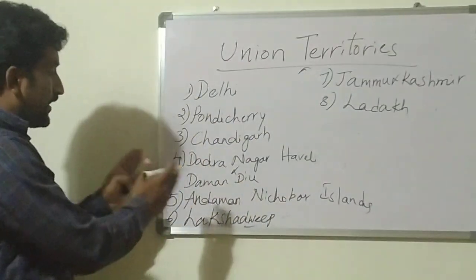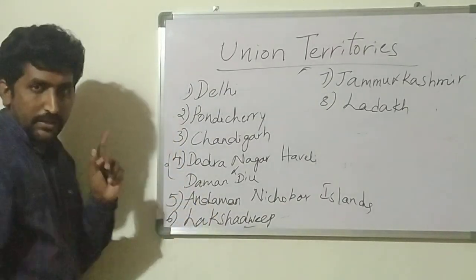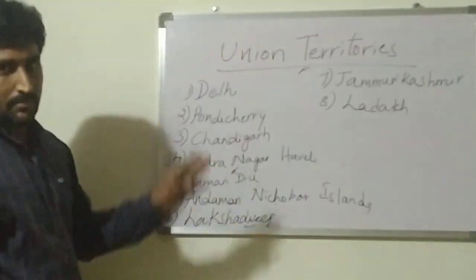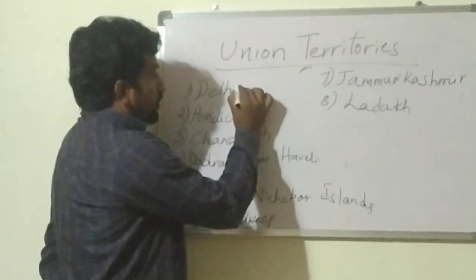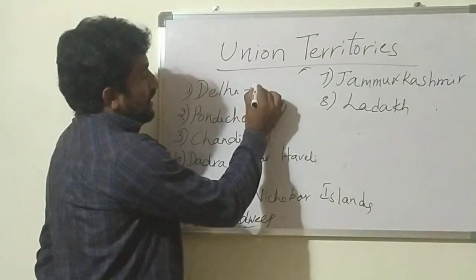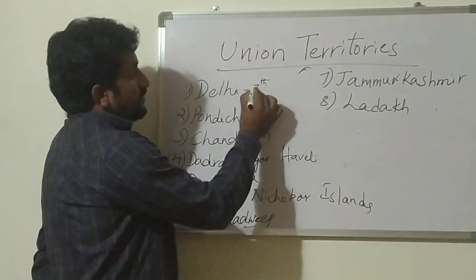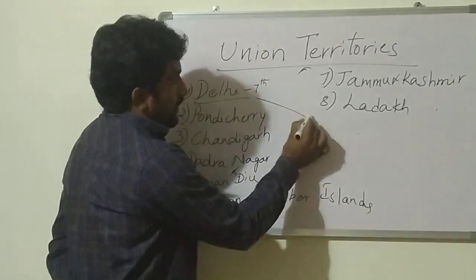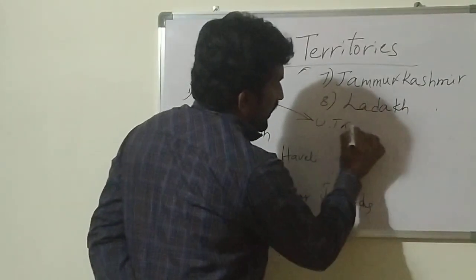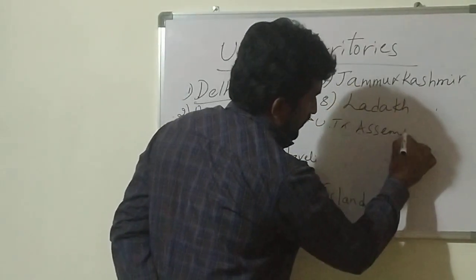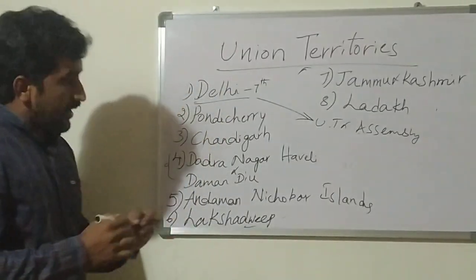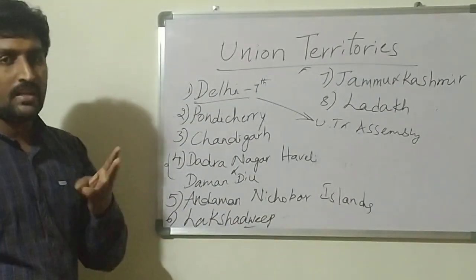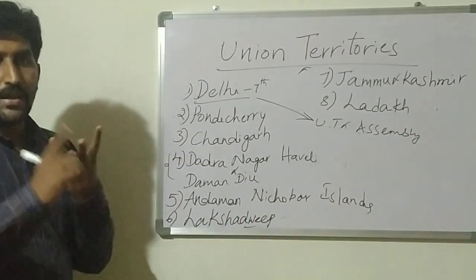Okay, this is the correct number. Recently these two became one union territory. Earlier these were separate union territories. Remember. So this is the number. Through the 7th Constitutional Amendment Act, this became a state, a union territory which is having the assembly. Okay, see, remember all these are union territories, but only 3 are having the assembly and high courts.